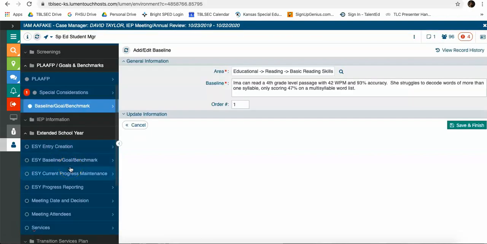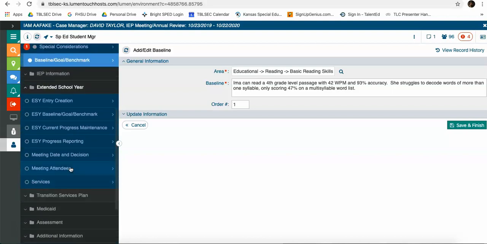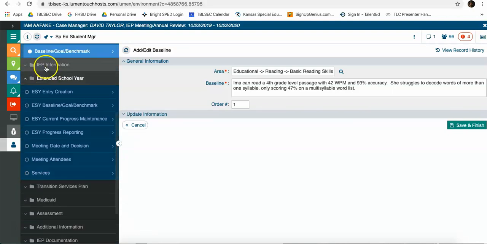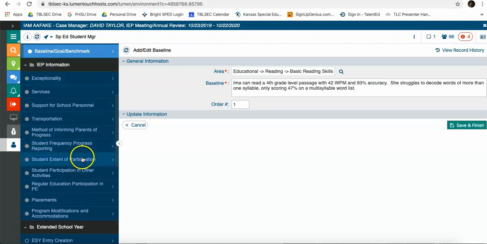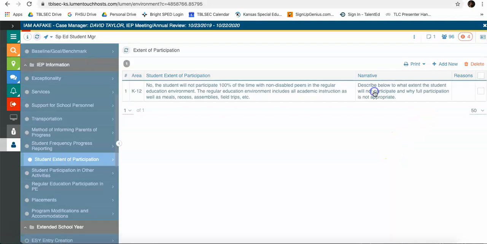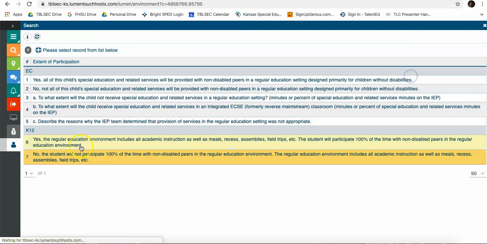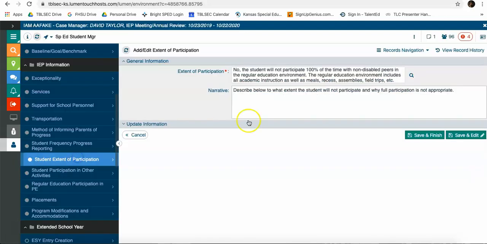The last few things we've noticed people forgetting to put in, NIEP information on the student extent of participation. Don't forget to put in your narrative. It's either a yes or a no to participates for most students. So even after you select the no, you still have to type in the narrative box when and why the student does not fully participate with general education peers.